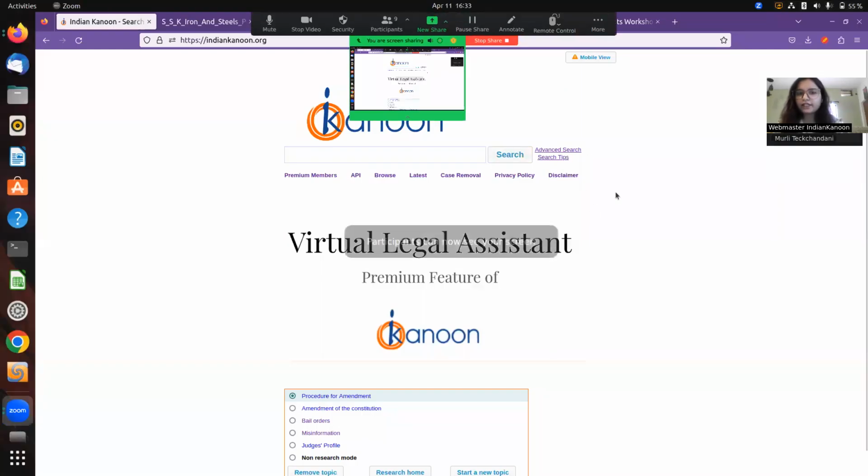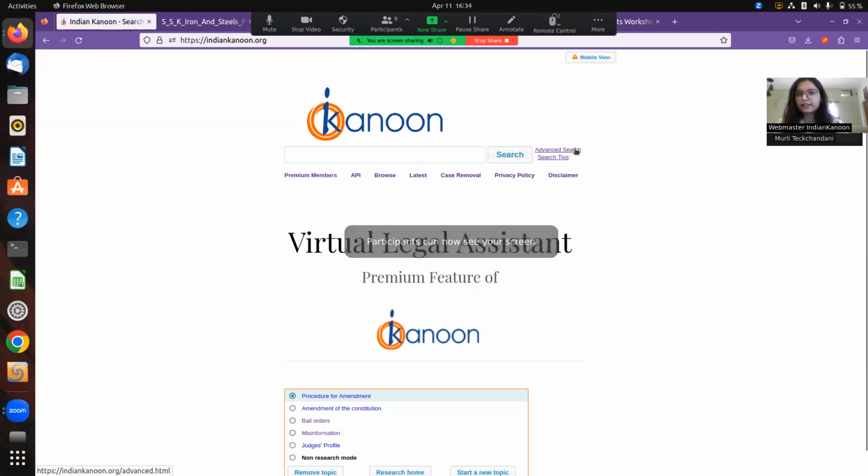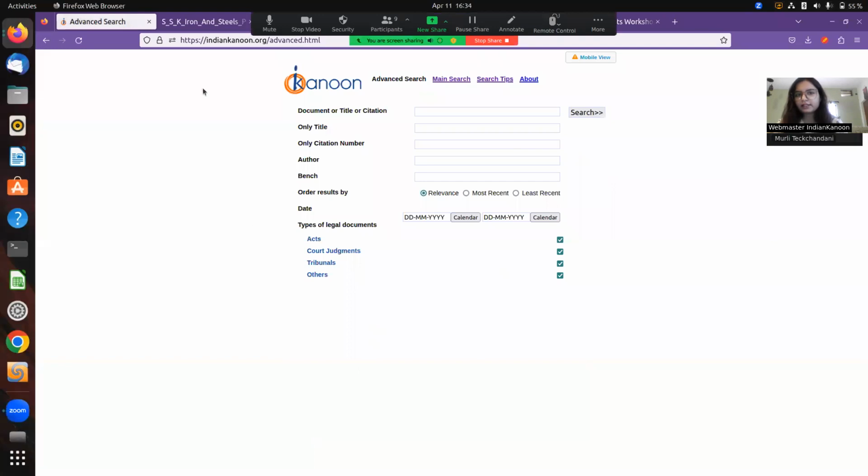Yeah, so if you have the exact citation that you're looking for, besides the search box on the right, there is an advanced search option. This is the search option that we usually give to practitioners who actually know what they're looking for. Most of our user base is general citizens who don't necessarily know what a citation number is. But if you have those values, you can put them here. There is an author search and a bench-related search too. You can add those on this page, and once you search, you will reach the document that you're looking for.